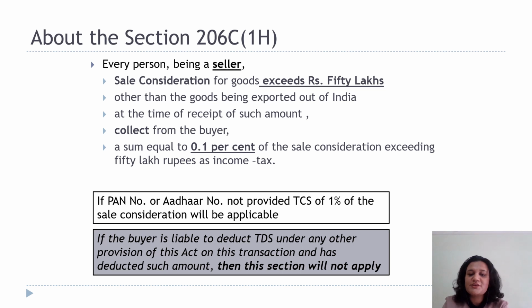Here the seller turnover has to be more than rupees 10 crores in the preceding financial year. If in case PAN number or Aadhaar number of the buyer is not available, TCS of 1% on the sale consideration would be applicable. If in this case the buyer is liable to deduct TDS under any other provisions of the Act, then this section will not apply.